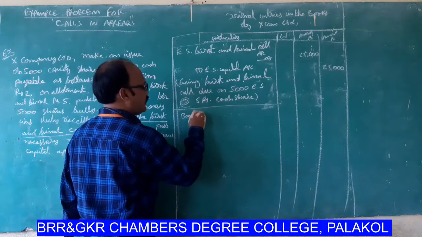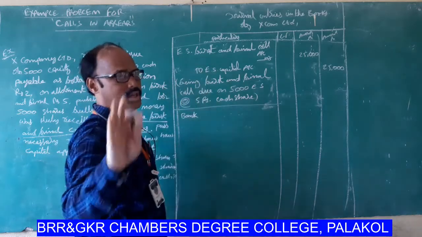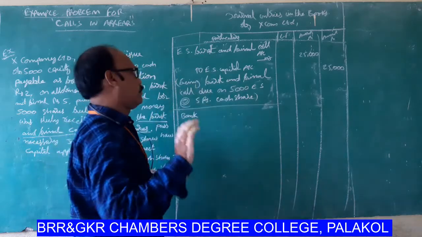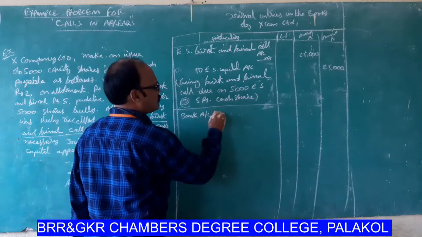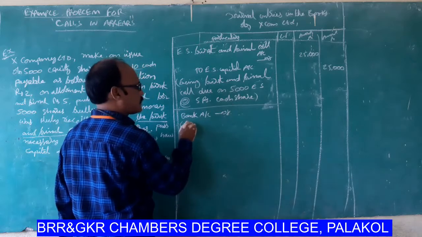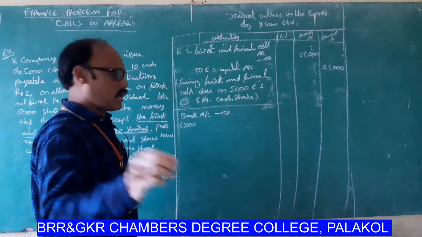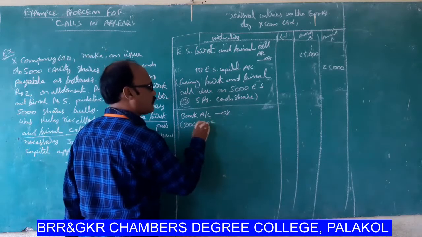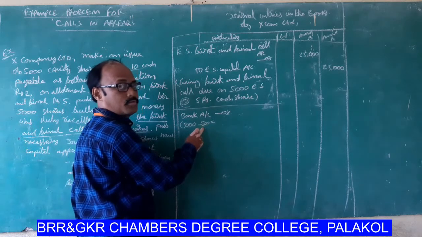Next general entry, when first and final call amount received. What is the general entry for that? Bank account debtor. Total number of shares subscribed 5,000 shares. One shareholder has 500 equity shares and is unable to pay the first and final call amount.